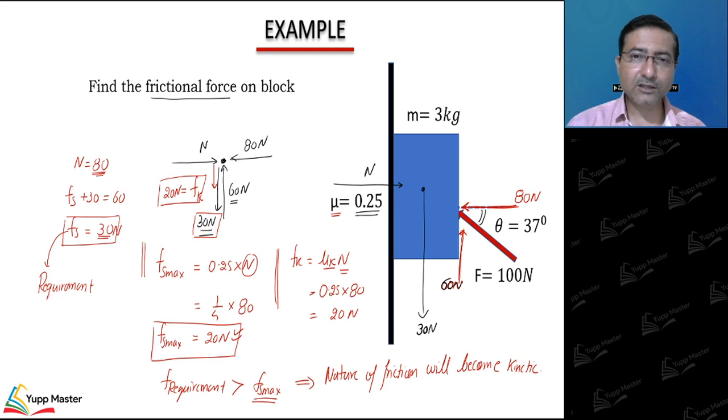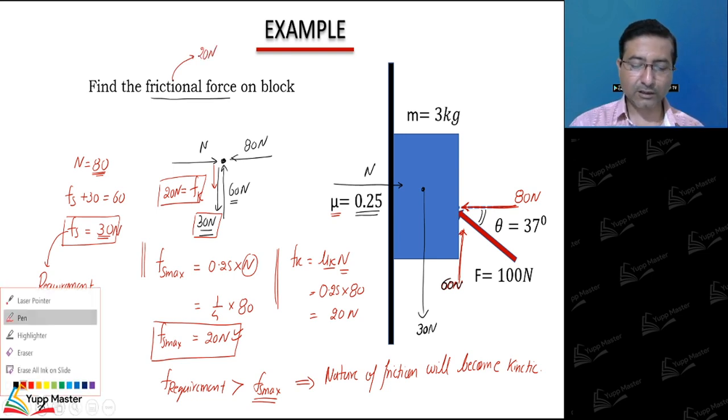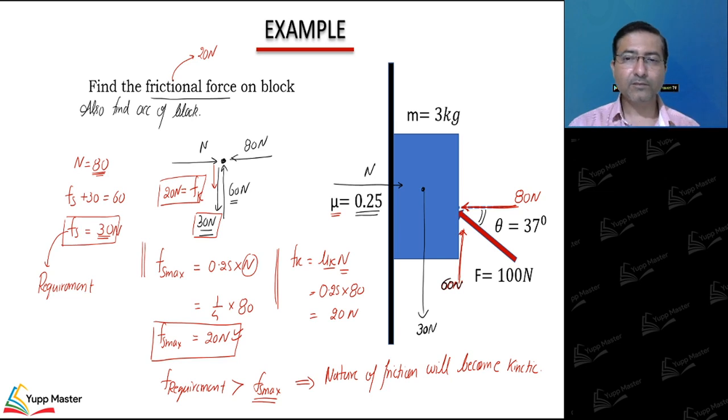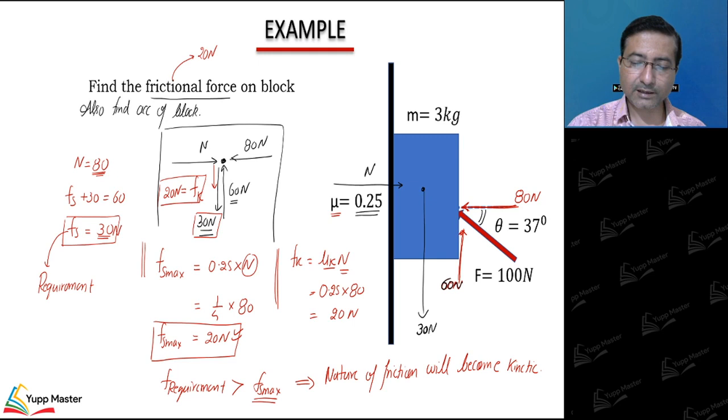If I ask what is the acceleration of the block and what is the frictional force, so frictional force is coming 20 Newton, and if I ask also calculate acceleration of block, then for acceleration of block, see this free body diagram. Along the wall we have 60 Newton upward, 30 Newton downward. As it is having tendency to go up, friction is acting in downward direction, that is 20.